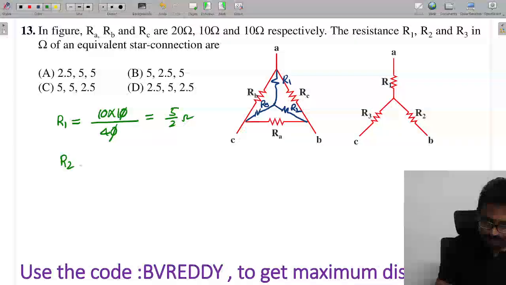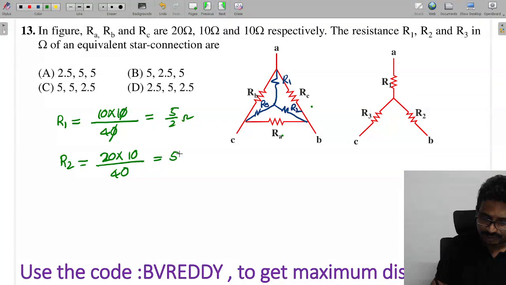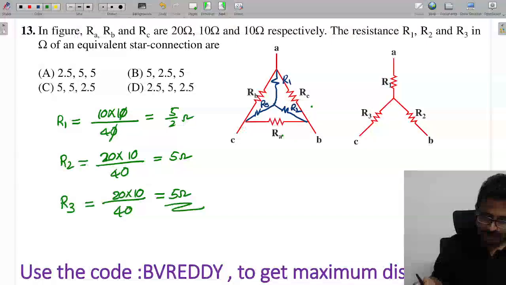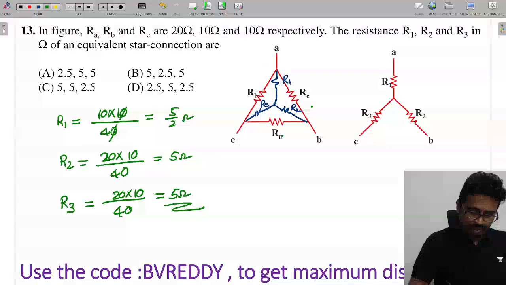Next, R2, between RA and RC. So RA value is 20 into RC value 10 by 40. So this is 5. Next, R3 value, so RA, RB. So this is 20 into 10 by 40, which is 5 ohms. So option A.